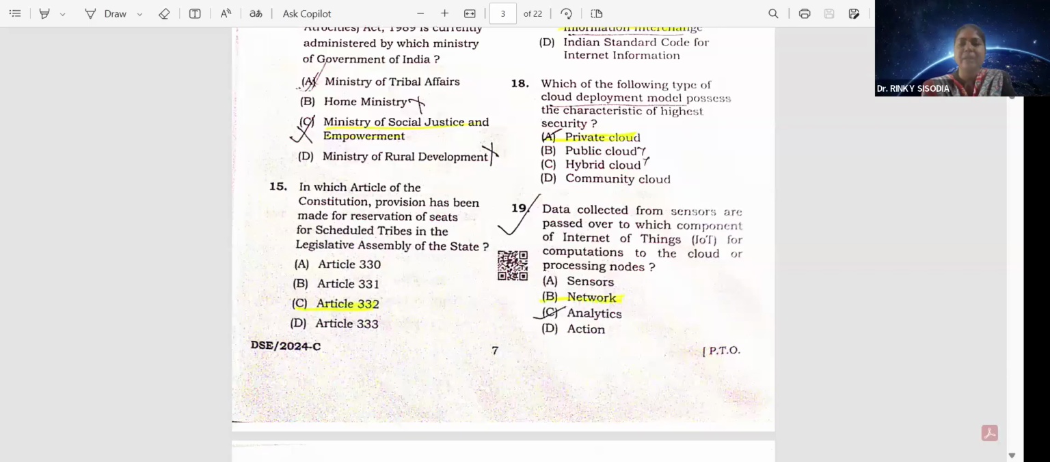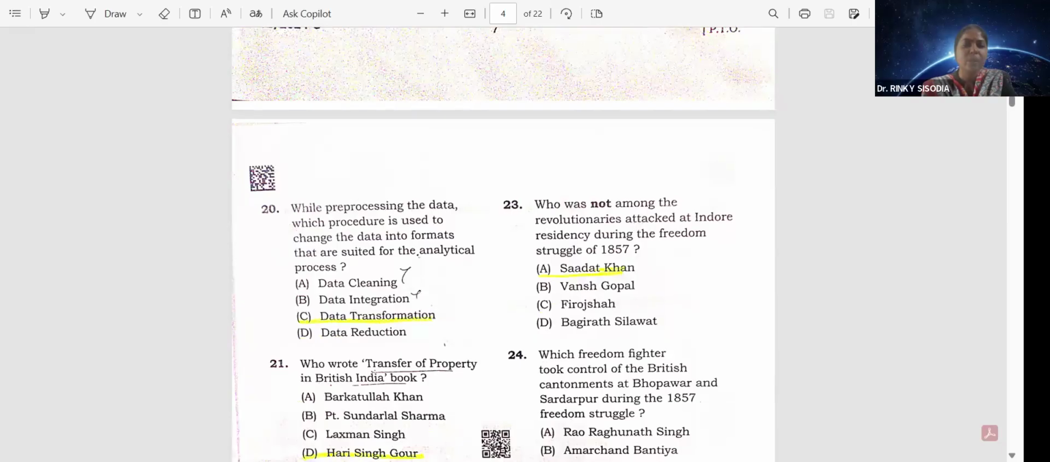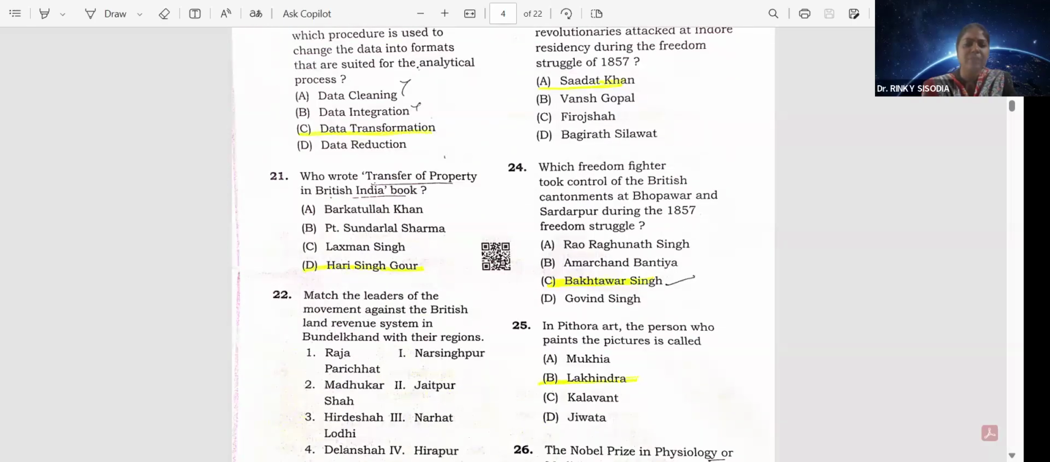Question number 19. Data collected from sensors are passed over to which component of Internet of Things for computations to the cloud or processing nodes? That is option B, network. Question number 20. While pre-processing the data, which process is used to change the data into a format that is suited for the analytic process? That is option C, data transformation. Who wrote the book Transfer of Property in British India? That is option D, Hari Singh Gaur.